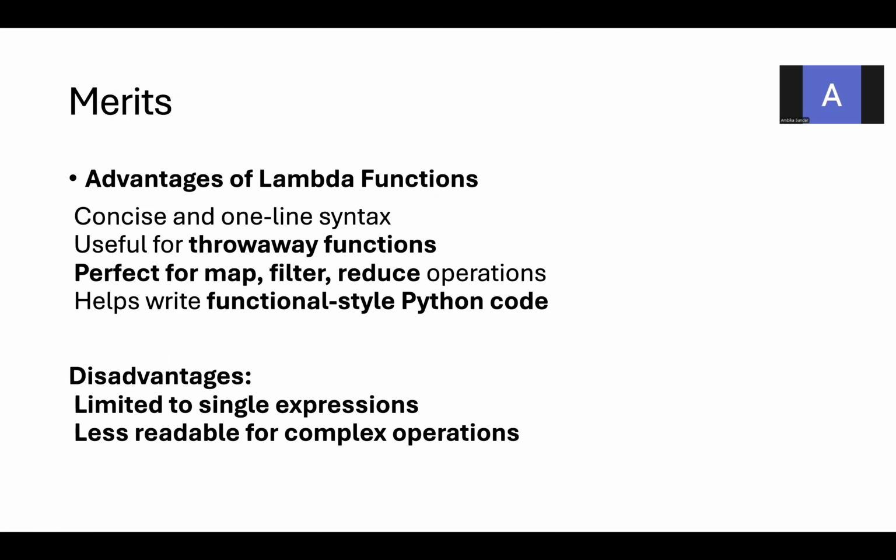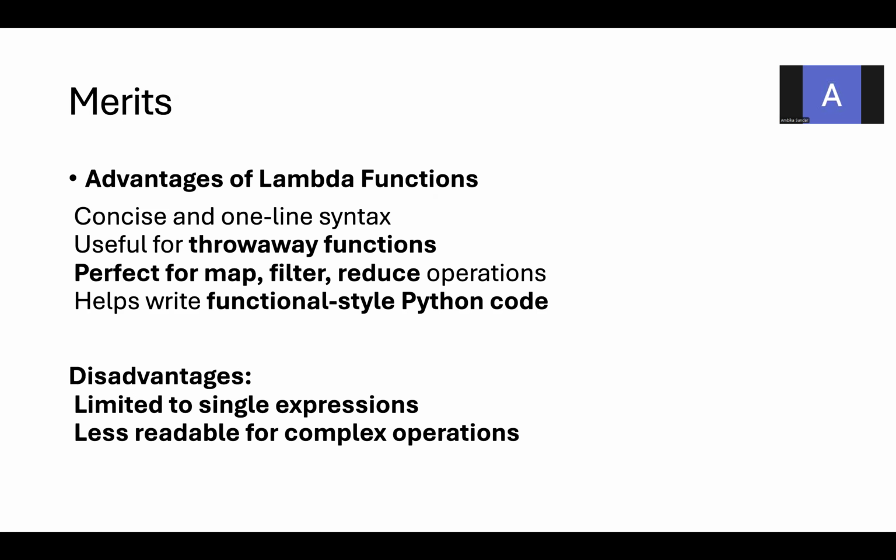So the advantages of lambda functions are, it is concise, with one-line syntax. It is useful for throwaway functions. You want to write it in only one line and throw the function out. For that, you will be going for lambda. No need to write multiple lines of code. It is useful for map, filter and reduce operations. It helps write functional style Python code. It is going to follow the same functional style, but it will be written in a single line. It allows you to accept many parameters, as well as it helps us to use the map, filter and reduce operations.